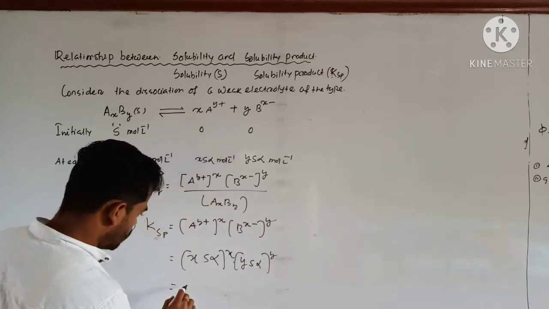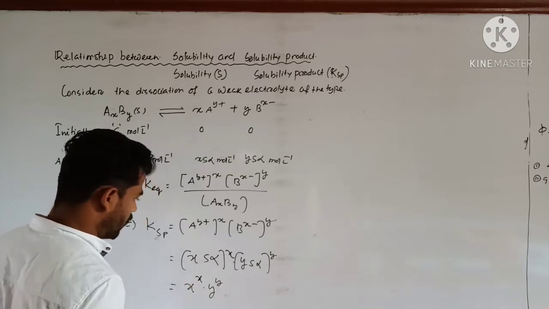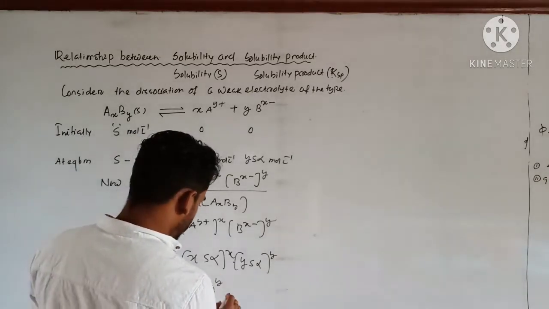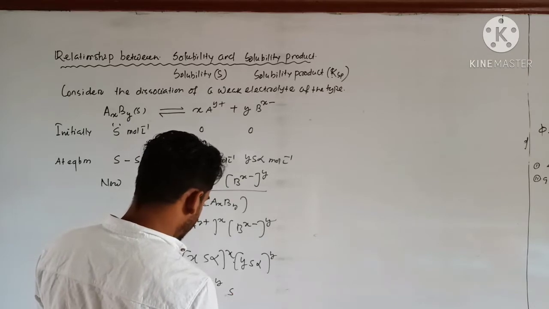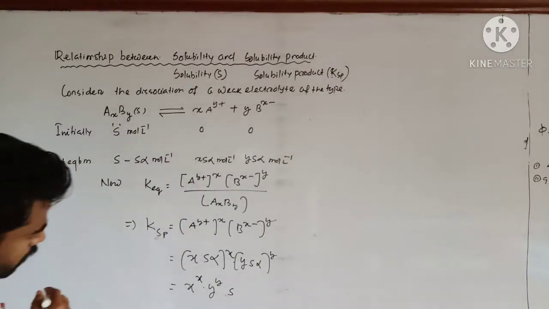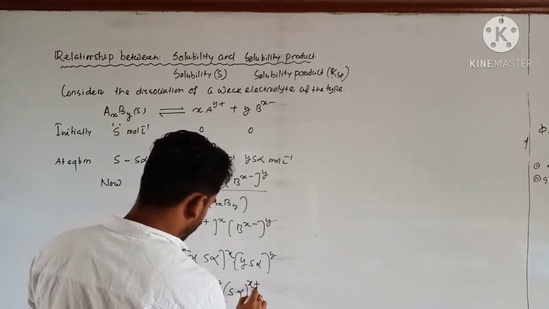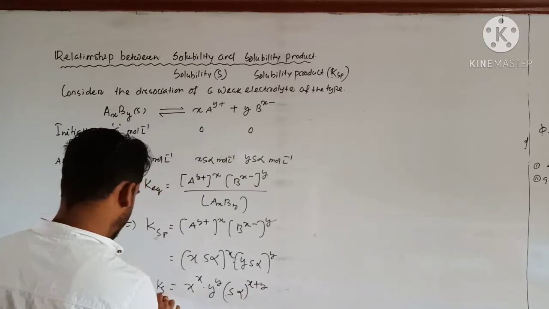So here that will be x to the power x into y to the power y into S alpha to the power x plus y. This is Ksp.